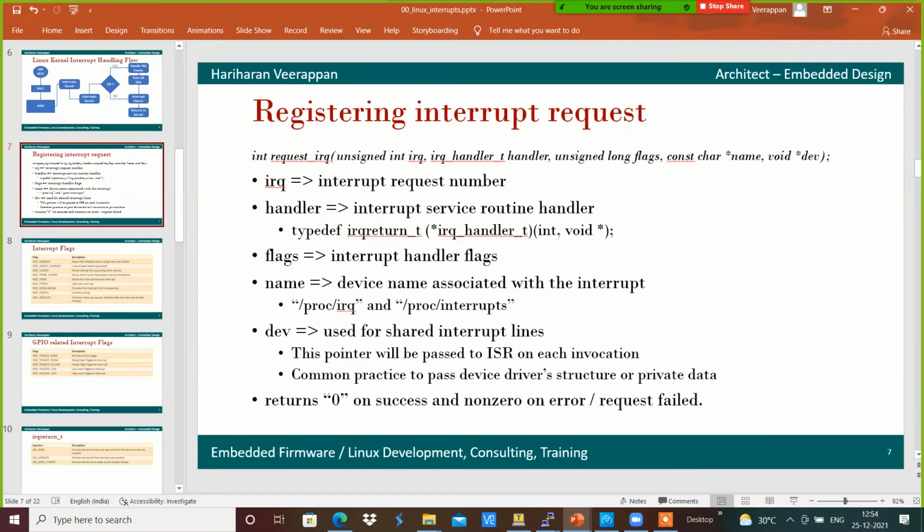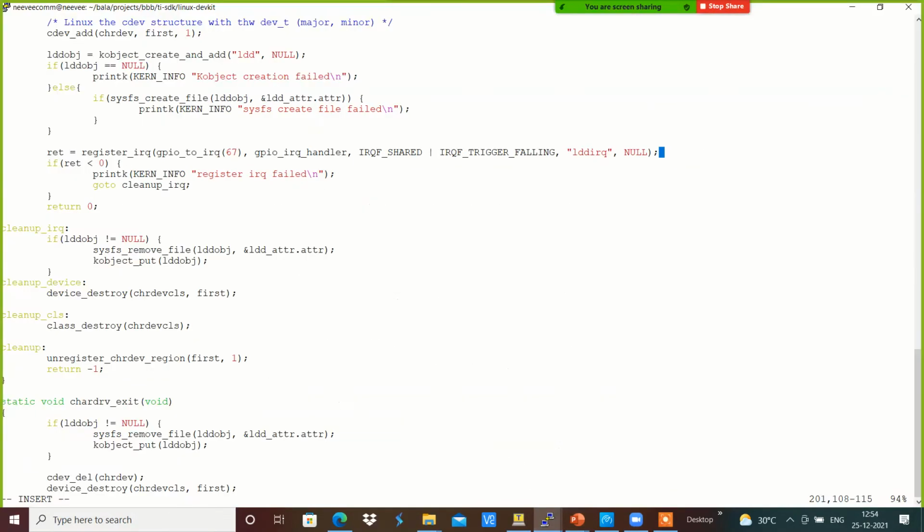If suppose we wanted to use it for a shared interrupt line, then we would provide the device driver structure's private data. Here I have given the argument of null in order to handle this.